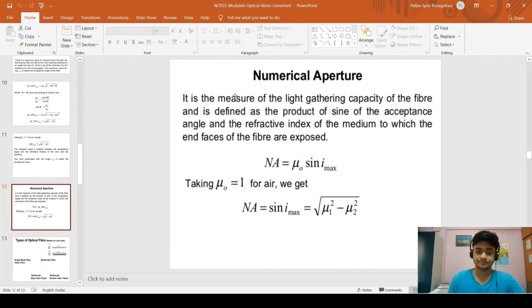It is the measure of the light gathering capacity of a fiber and is defined as the product of sine of the acceptance angle and the refractive index of the medium to which the faces of the fiber are exposed. So here is the formula: NA is equal to mu naught sine i max. Since mu naught is 1 for air, NA is equal to sine i max, which is equal to root of mu1 square minus mu2 square.